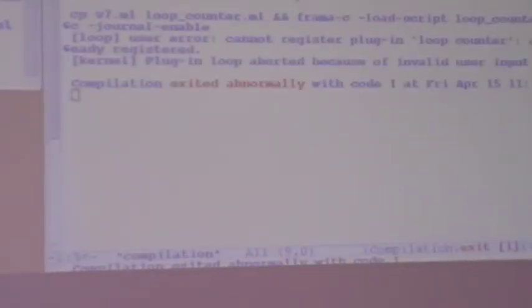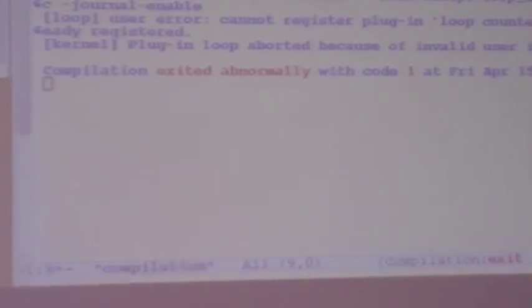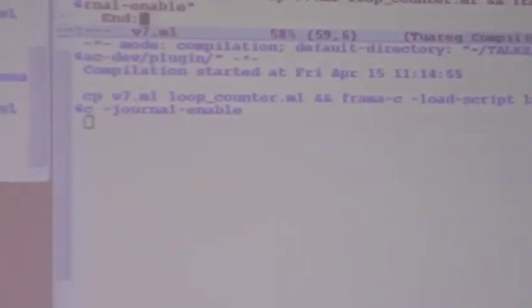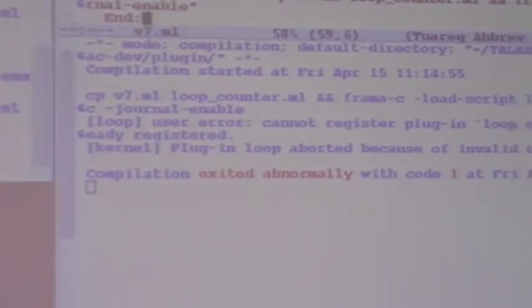So I can write it in. Of course, the plugin is already registered. There is a problem, so I uninstall the plugin.